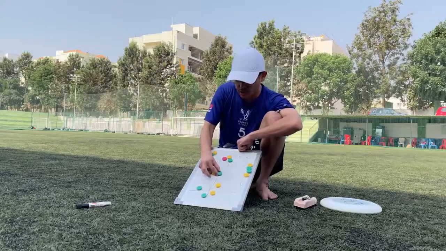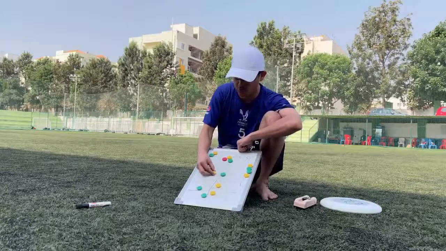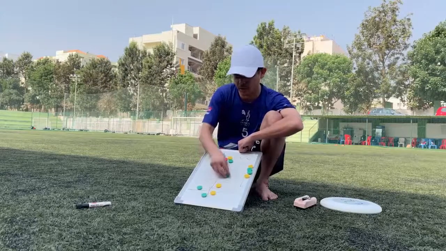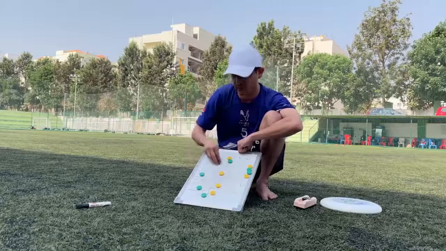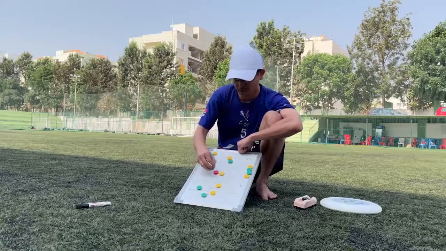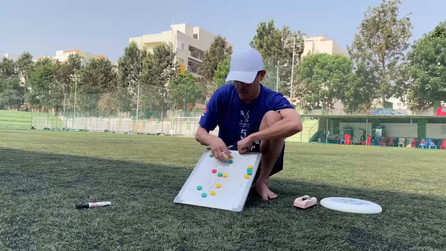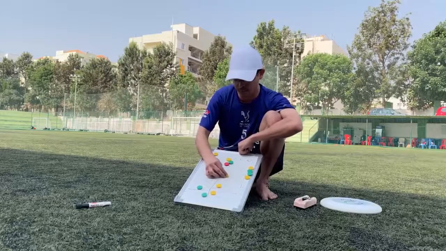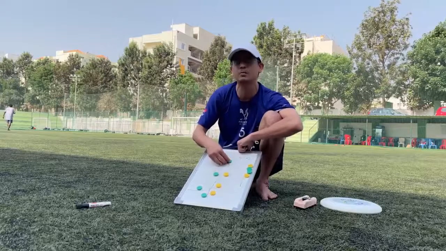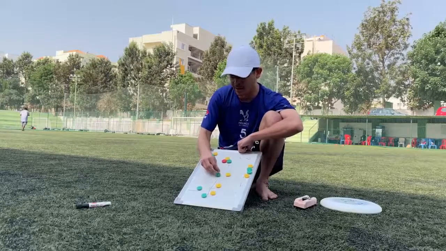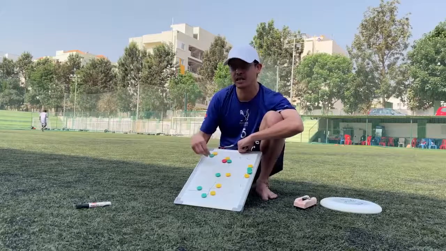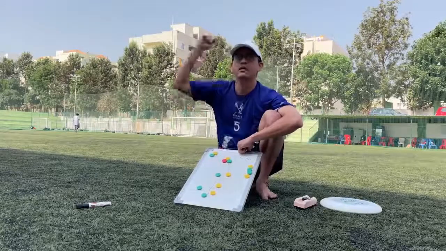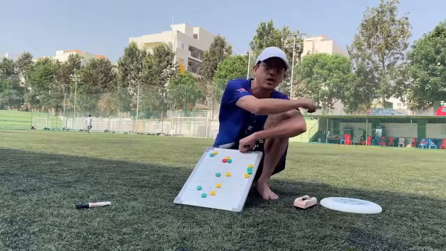As soon as the person takes 2 steps here, you don't have to rush or accelerate at the same speed towards this person, because then it becomes very easy for them to change direction and get a forehand easy pass. What I tend to do, or what many people do, is as soon as the person goes here, that person is in dead space actually. You can at that time take a snapshot of what is happening and see if the thrower is releasing the disc or not even looking at the person, or taking a hammer, or going around pivot.